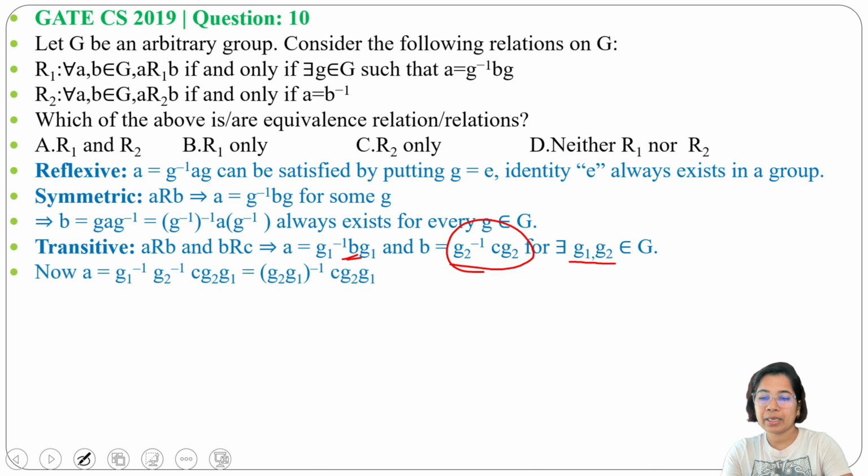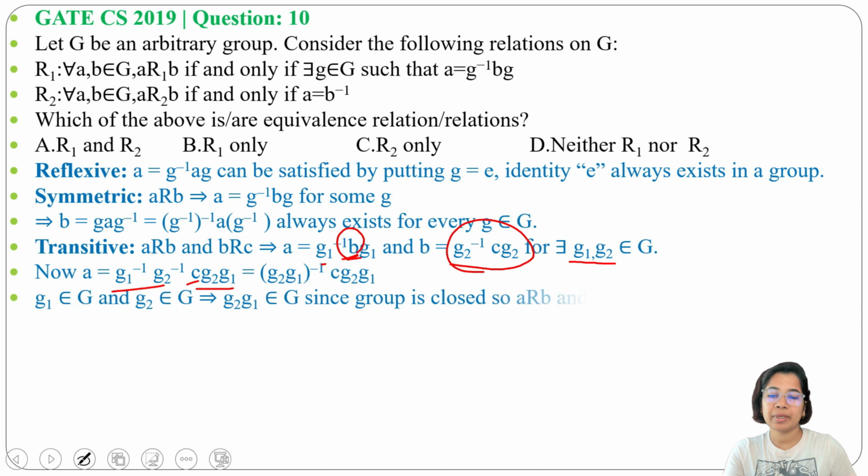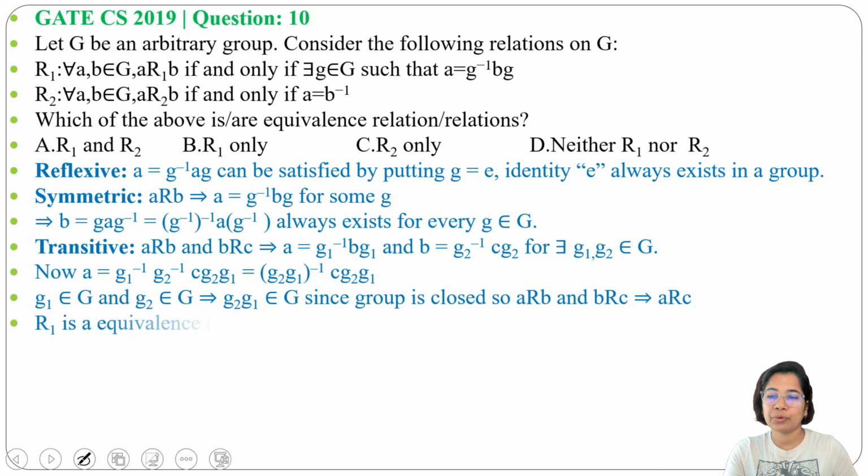So we get A equals g1 inverse g2 inverse C g2 g1, which we can write as (g2 g1) inverse C (g2 g1). Here g2 g1 belongs to G. Hence, if A is related to B and B is related to C, then A must be related to C. We found R1 is reflexive, symmetric and transitive. Hence, R1 is an equivalence relation.